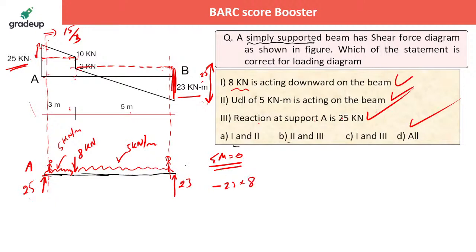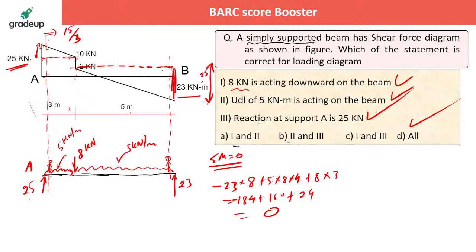Then plus 5 into the total length 8, and it is acting at 4. Then you have a concentrated load 8, which is once again rotating clockwise. So plus 8 into the distance is 3. How much is the value? Can you tell me what is the value here? Minus 184 plus 8 into 4 is 160, and plus 8 into 3 is 24. How much are you getting? You're getting 0. That's correct.